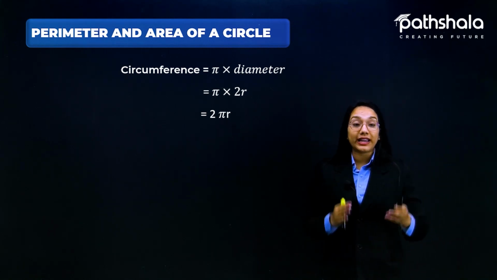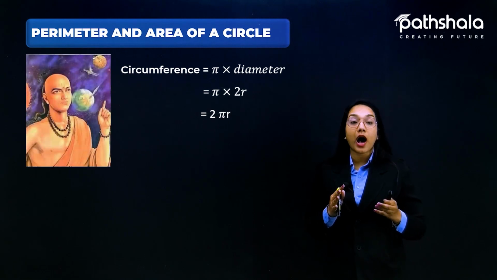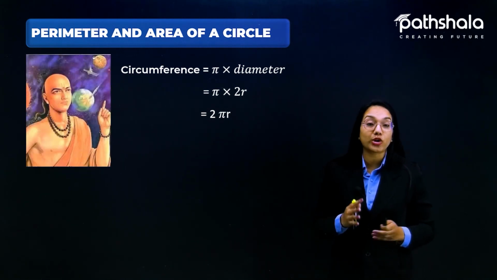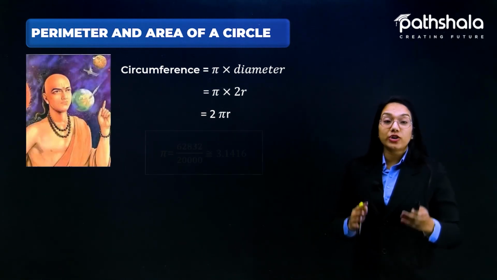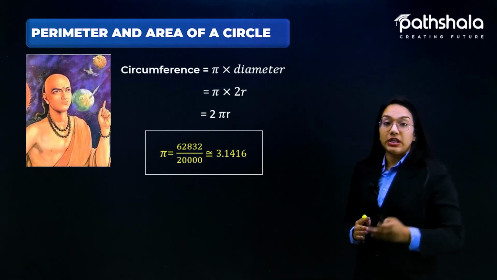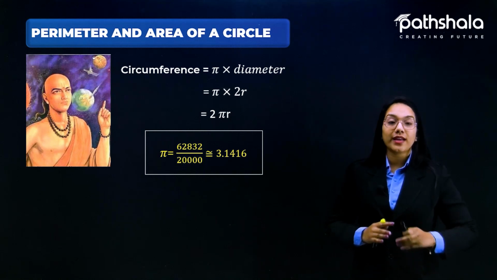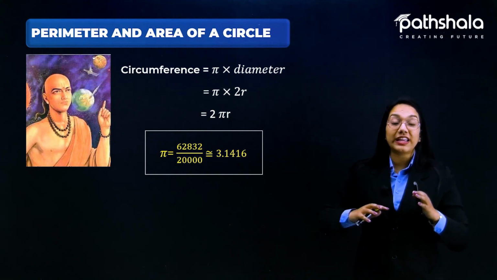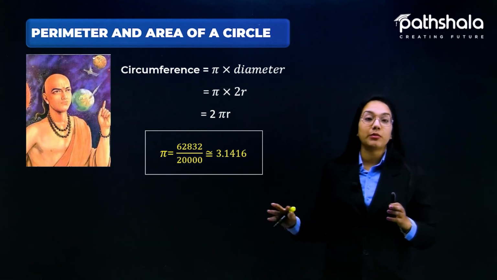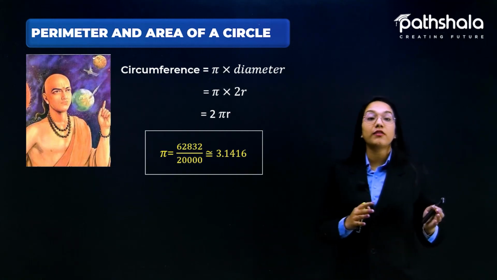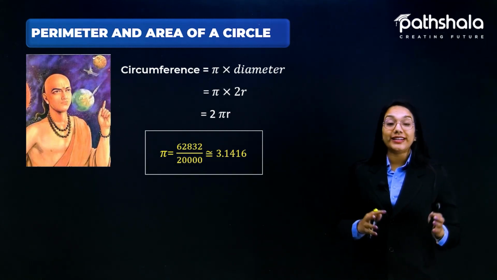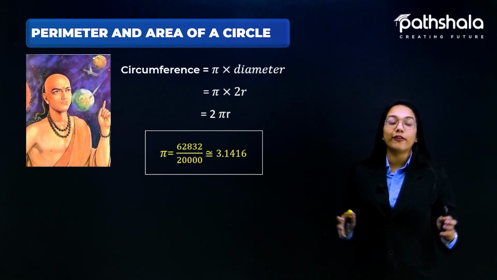Now the great Indian mathematician Aryabhata gave an approximate value of pi, which is equal to 3.1416. So in this chapter, we will either use pi as 3.1416, or we will use pi as 22/7, as per the need of the question.